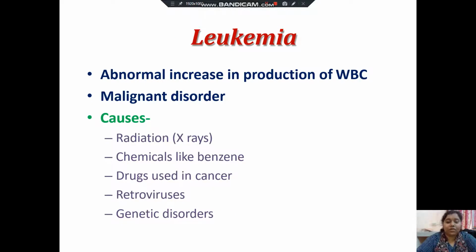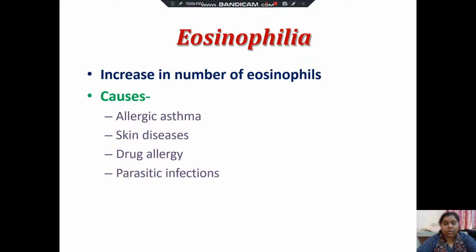Now discussing about leukemia. It's the abnormal increase in production of white blood corpuscles, and it is a malignant disorder. It is caused by radiation, that is X-rays, chemicals like benzene, drugs used in cancer, retroviruses, and genetic disorders.